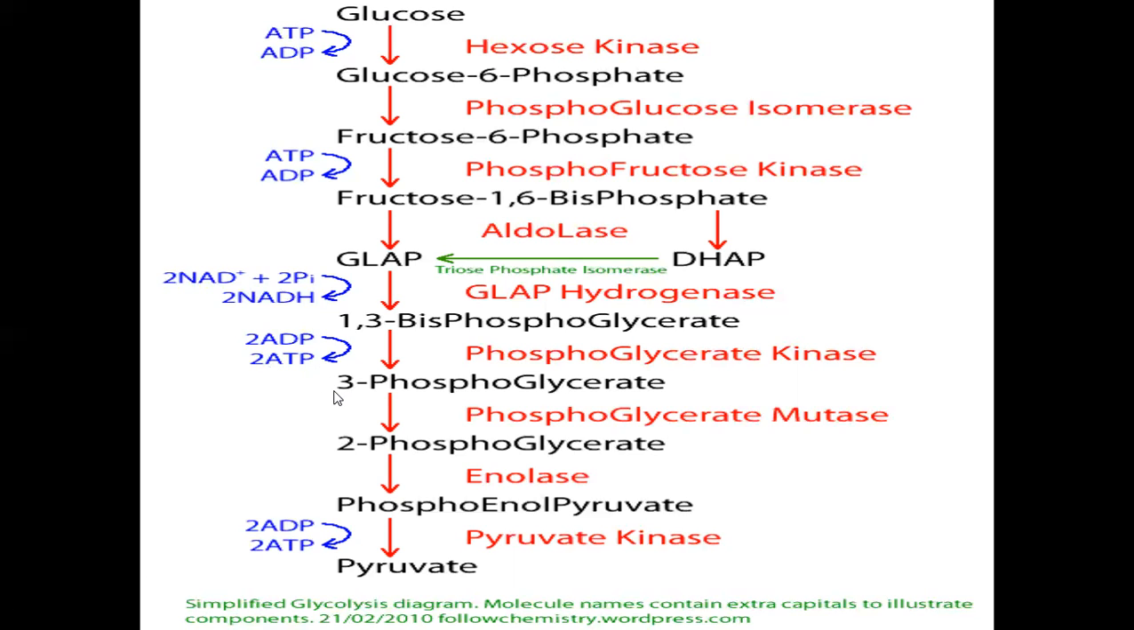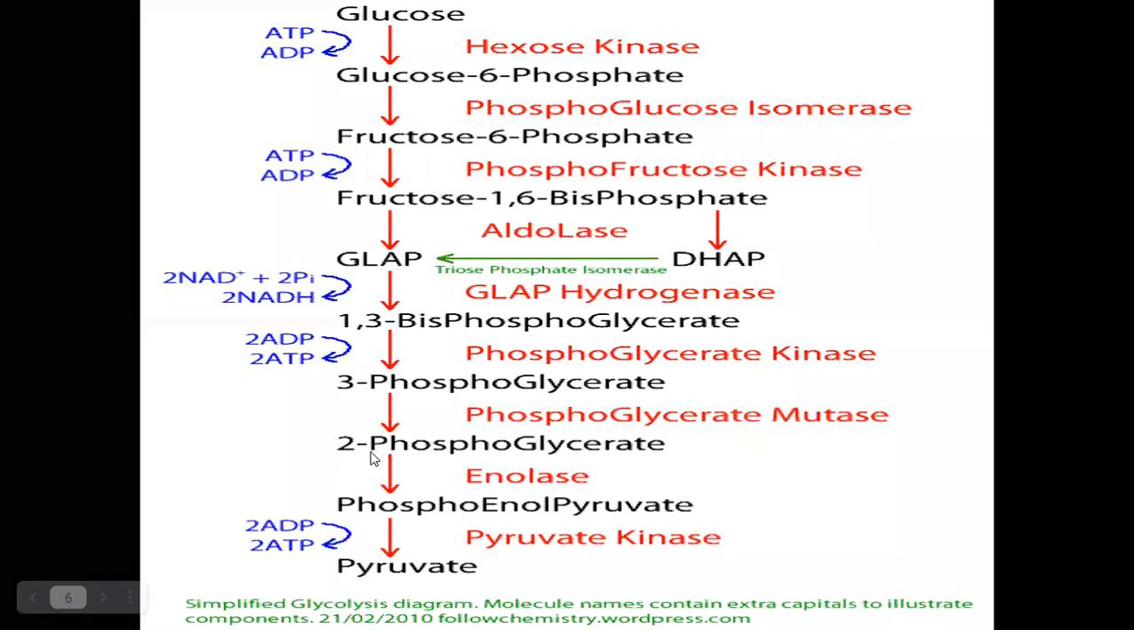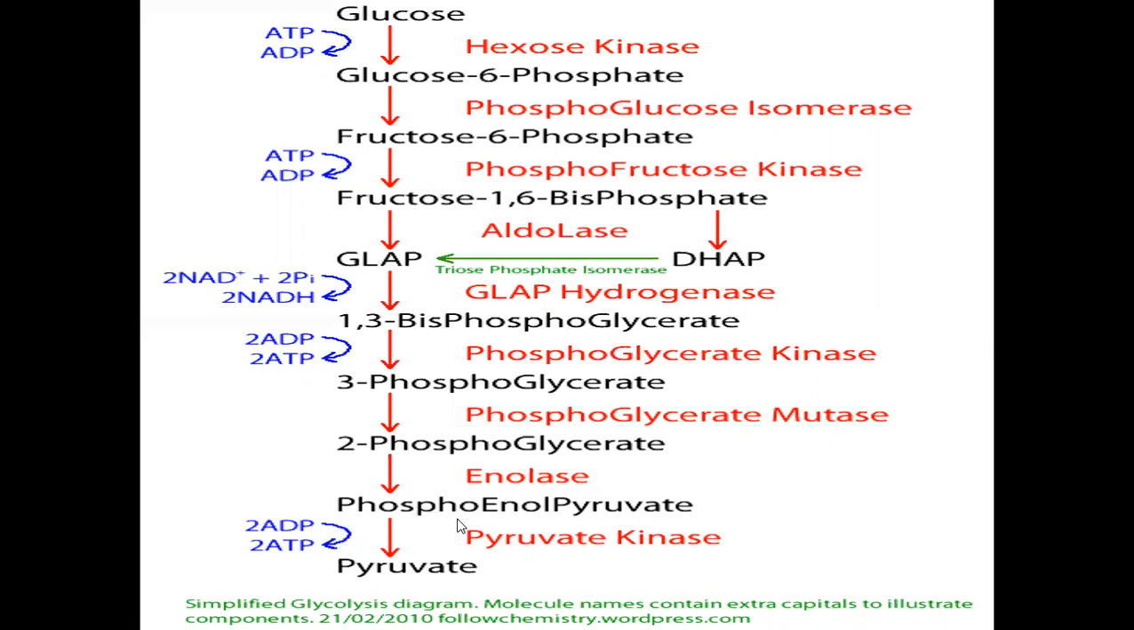Again, 2 molecules of 3-phosphoglycerate convert into 2-phosphoglycerate in the presence of the phosphoglycerate mutase enzyme. Here it is 2 molecules of 2-phosphoglycerate. The 2 molecules of 2-phosphoglycerate convert into phosphoenolpyruvate in the presence of the enolase enzyme.